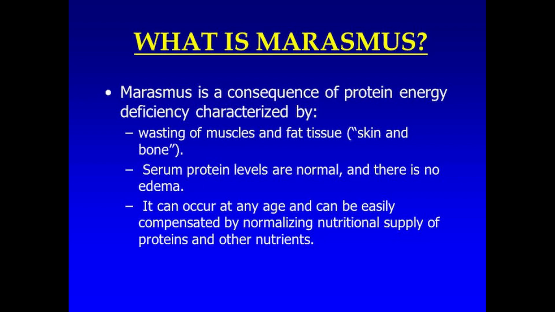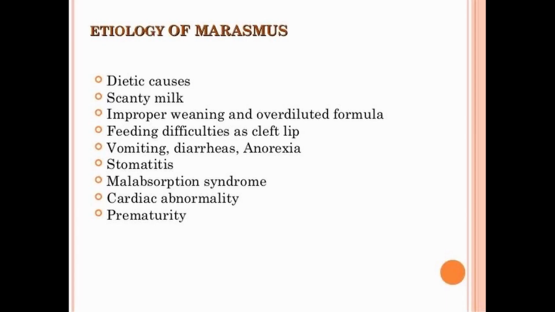It can occur at any age and can be easily compensated by normalizing nutritional supply of protein and other nutrients. So it can be compensated by a good nutritional diet. So this is marasmus. Next we discuss etiology of the marasmus.